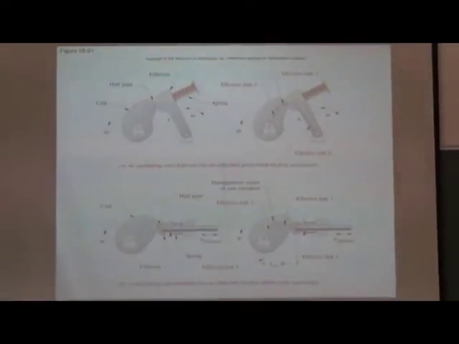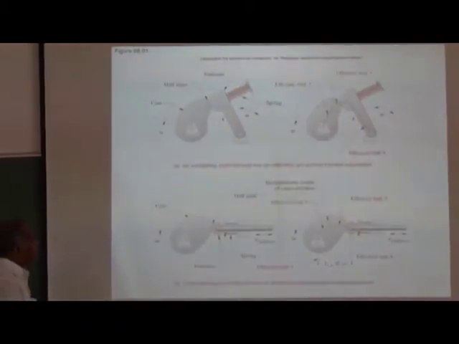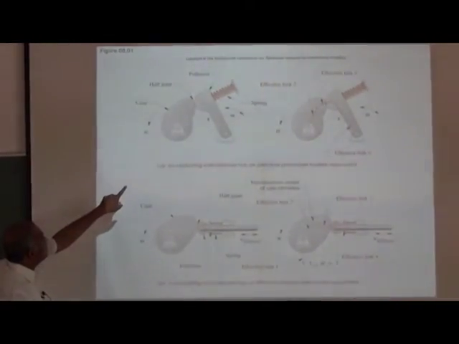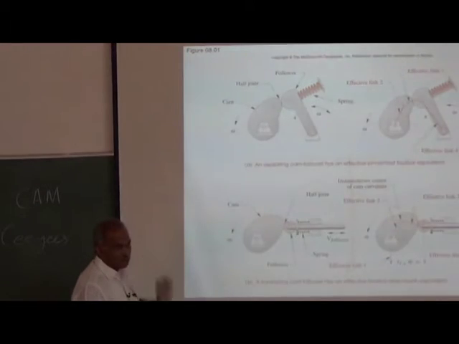Like this, you have to open up, it stays open for some time, and again it goes back to the original position. So look at the cams. You have the first one, the cam and the follower, and the degrees of freedom is 1. It is a transformed 4-bar linkage.